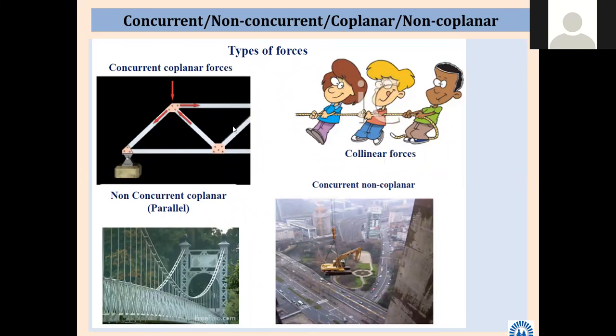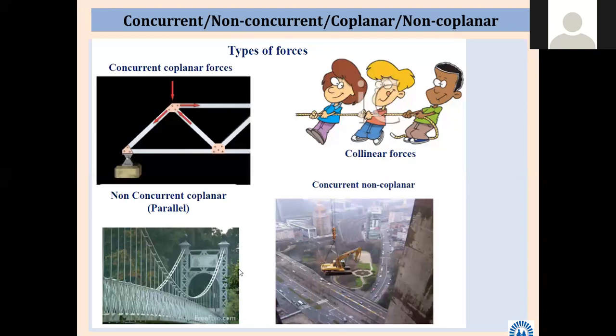That is one type. Concurrent coplanar forces, for example joining pin joints, or joints in a rope. It should be coplanar plus concurrent. So just remember, concurrent means at a single point. The lines of action of all the forces will meet at a single point. Then non-concurrent coplanar forces, something like a bridge. The line of action is not going to meet at a single point.